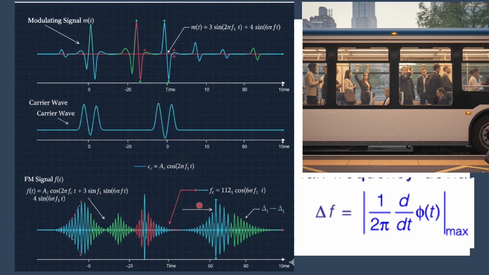So how will we calculate? Very simple, you can calculate using the formula Δf, which is nothing but dω by dt. Here dω is 2π f, and dω is a change in frequency only, that is dφ by dt. So we have to calculate the maximum, that's all. We'll use this technique to solve, so let's see how we'll calculate it.